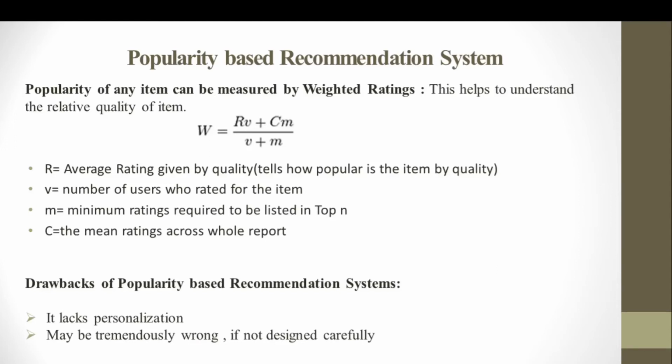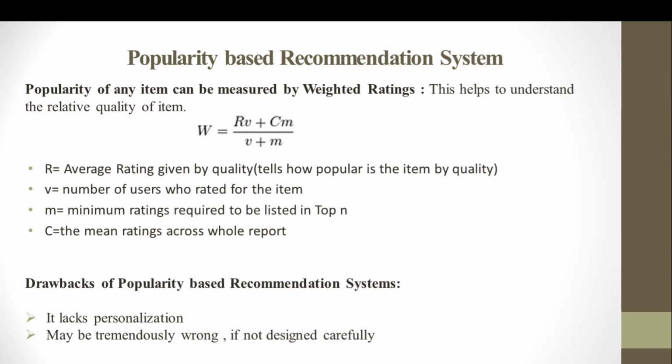Now after weighted vote, let's understand weighted ratings. So weighted ratings is again a very important factor. In the first part of the recommendation system, or popularity based recommendation system, we understood the importance of votes. While selecting specific items based on votes, we have given utmost importance to how many users voted for a specific item, which gives us an idea of how popular the specific item is based on the number of users or number of hits it is going to get.